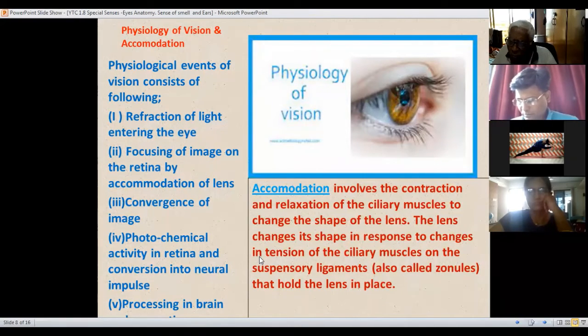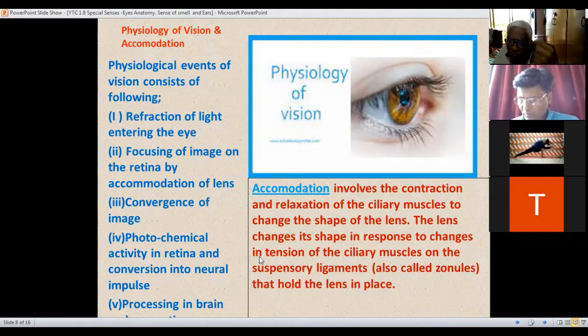Whether it is a big image or a small image, and the lens for far-off distance and nearby distance, that also takes place here, and it is known as accommodation. Okay, the lens changes its shape in response to changes in tension of the ciliary muscles or the suspensory ligaments that hold the lens in place.